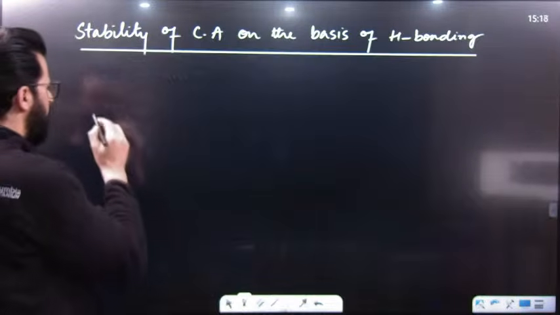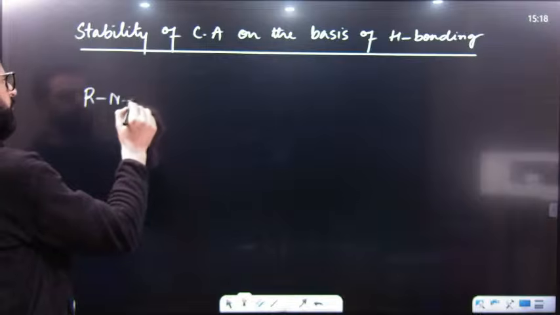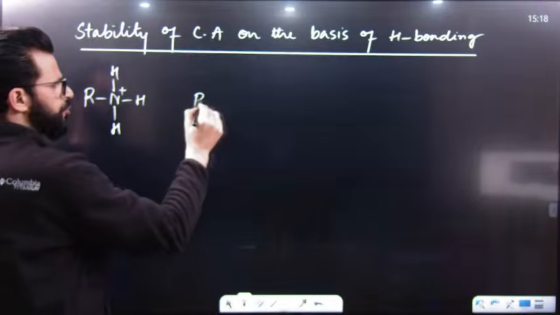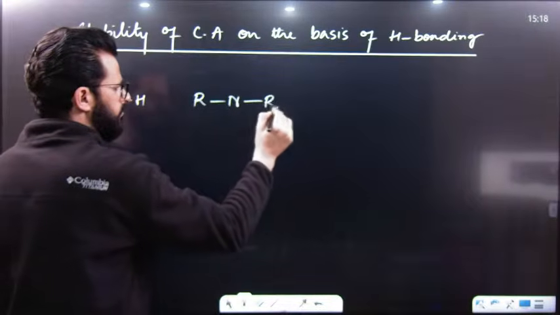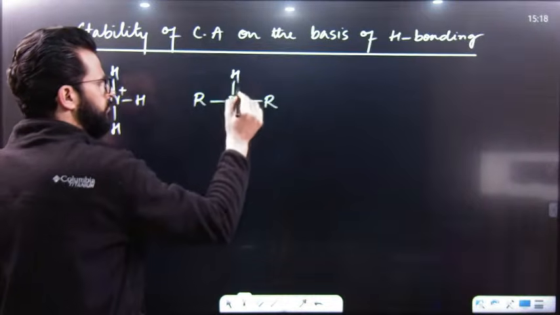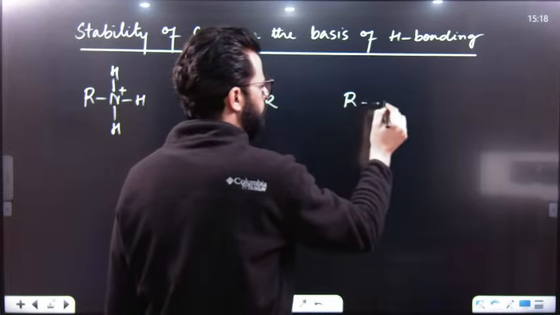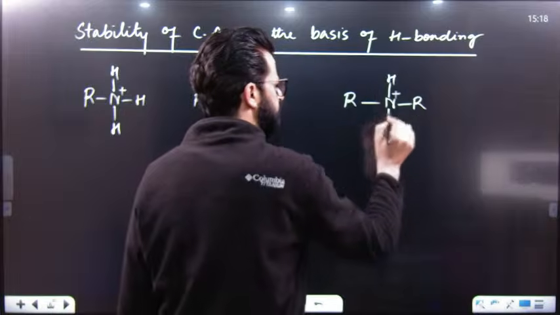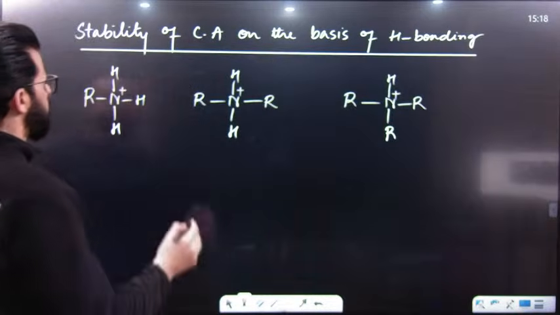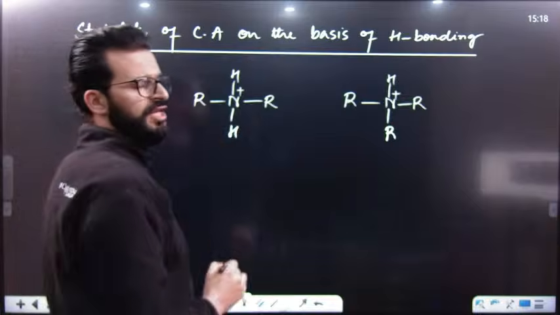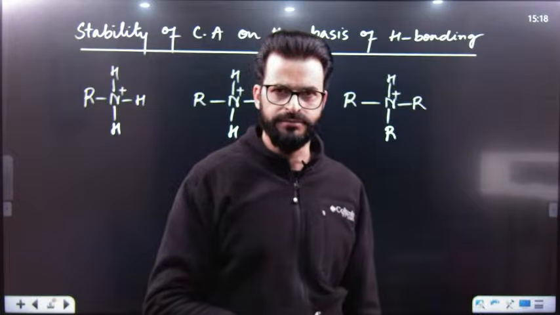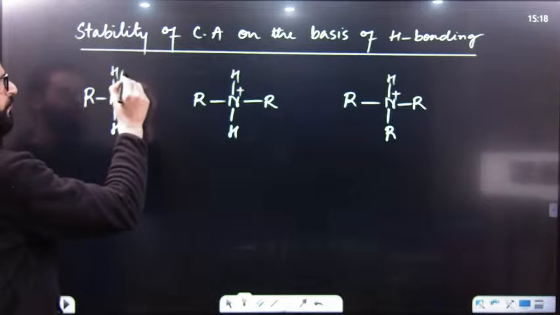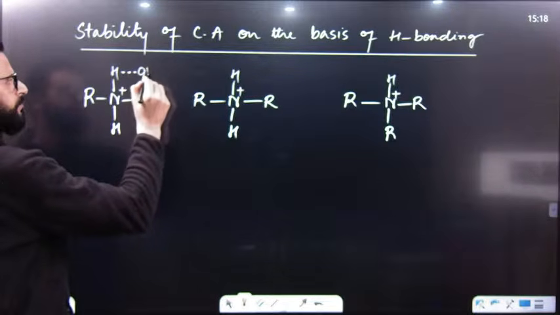Have a look. This is the conjugate acid of 1 degree amine. This is the conjugate acid of 2 degree amine. And this is the conjugate acid of 3 degree amine. Now, as these conjugate acids are present in a solvent, say for example water, in aqueous medium the negative part of water will form a hydrogen bond with this hydrogen.